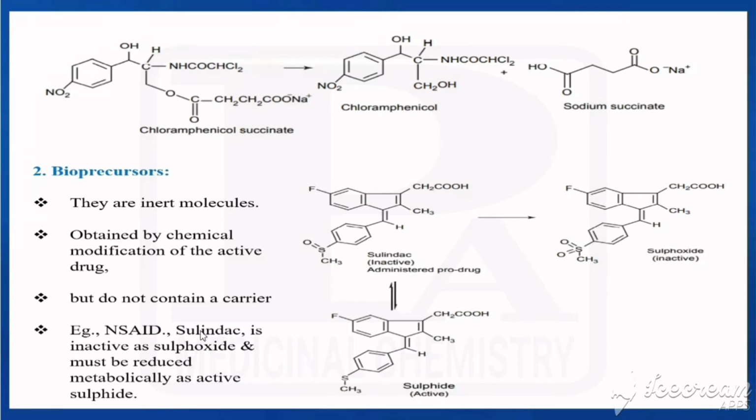So what is the example? Sulindac. What is Sulindac? It is an NSAID that is inactive as the sulfoxide. The sulfoxide is the inactive form, and the sulfide is the active form.